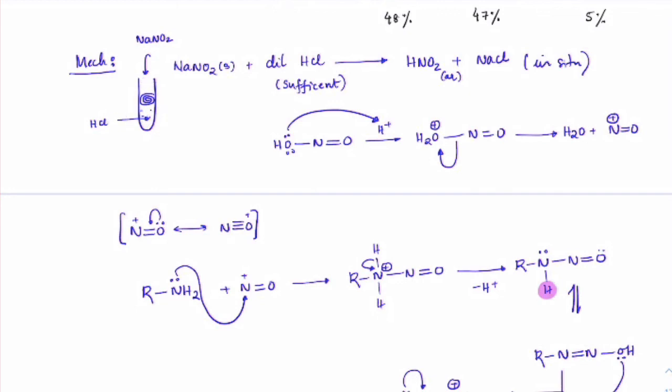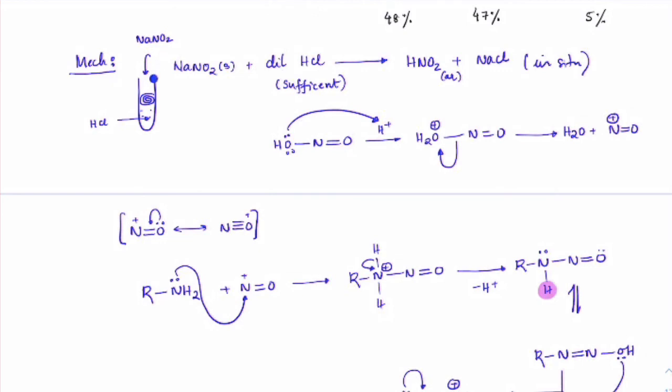First HCl, next NaNO2. You prepare a sufficient amount of NO plus in the solution. Then you add the primary amine drop by drop. Only then will you see this reaction take place. Otherwise, this will immediately react with HCl and become an ammonium salt. And the concentration of HCl has to be controlled as well. You can't add a high concentration of HCl.